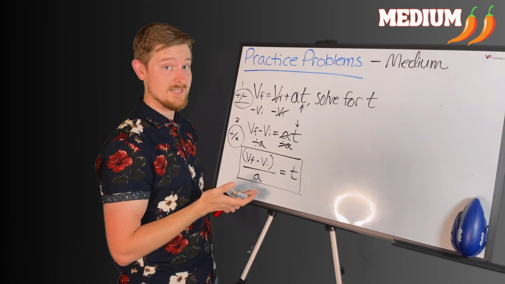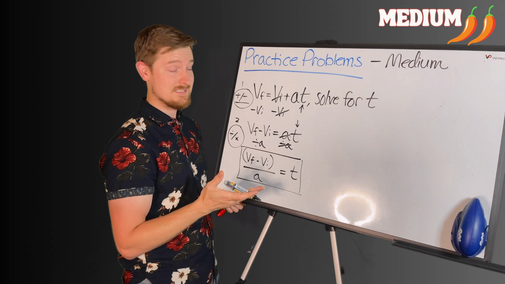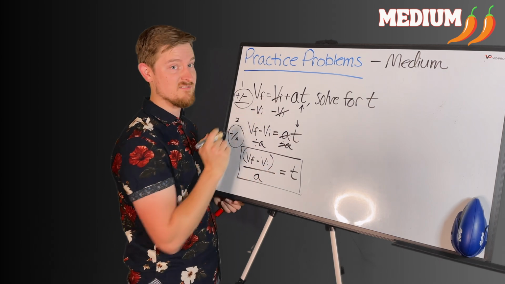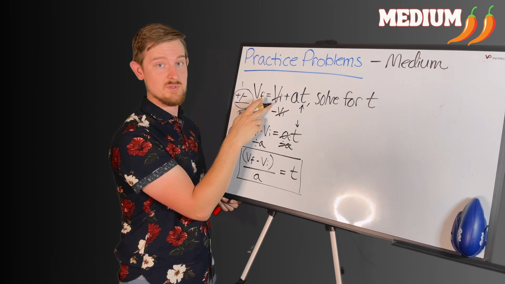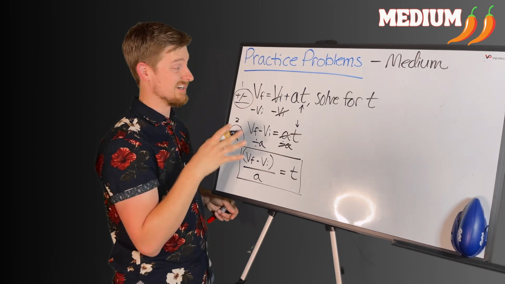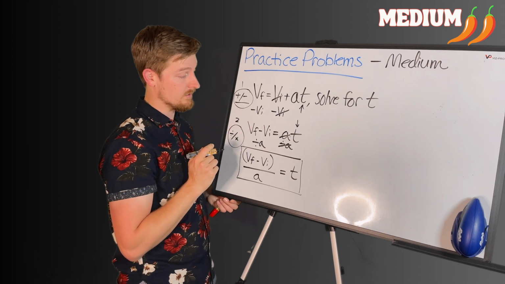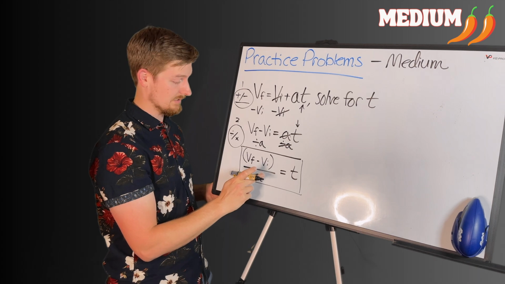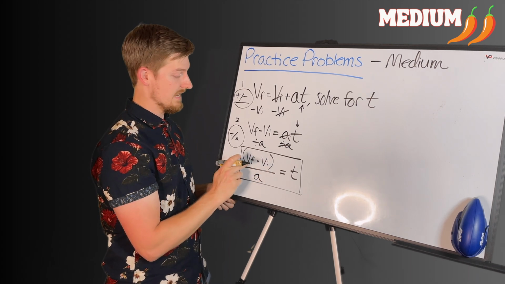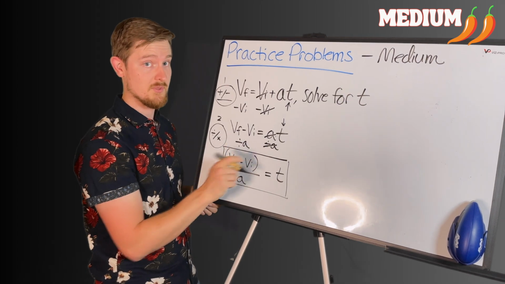Now, if you paused your video to try this problem out on your own, check and see if you got this far. Maybe some mistakes could have been you divided A first, and that maybe messed up some other things. If I divide A here, then A has to go with the VI and all of this other nonsense where it gets really complicated and really messy. Maybe you did the wrong inverse operator, or maybe you wrote this final answer part down here incorrectly where A was only dividing VI or VF. But remember, A has to divide both of them, and that's why I put them in parentheses here.